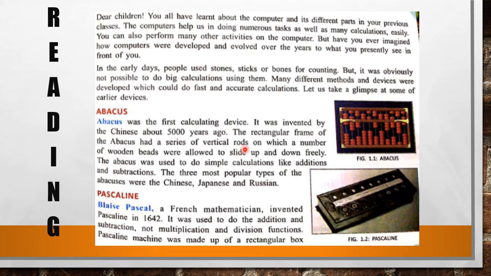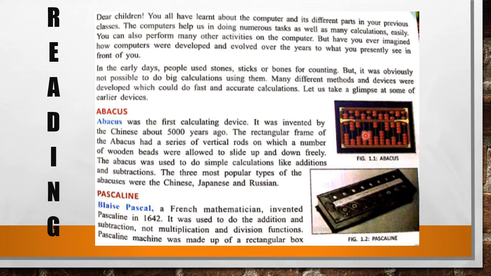Abacus. Abacus was the first calculating device. It was invented by the Chinese about 5,000 years ago. This is a picture of the abacus, and you may already know it. The abacus consists of vertical rods having different beads on them. So this abacus was developed by the Chinese.